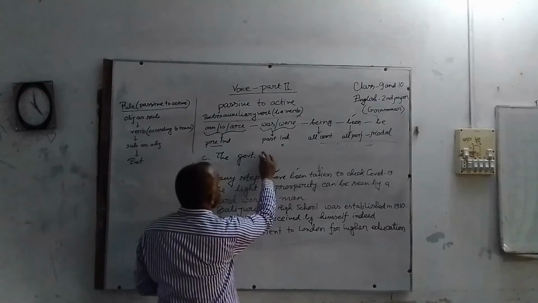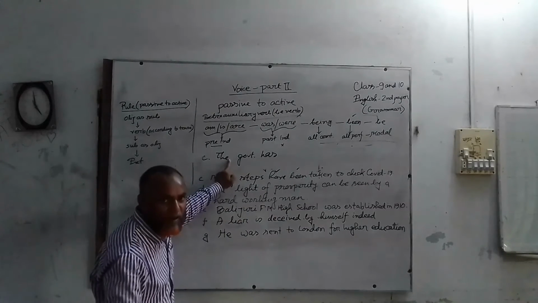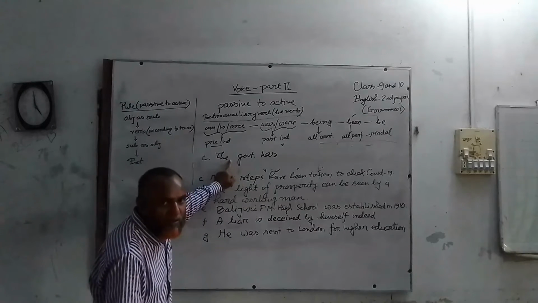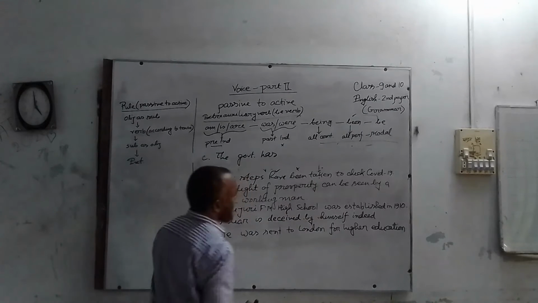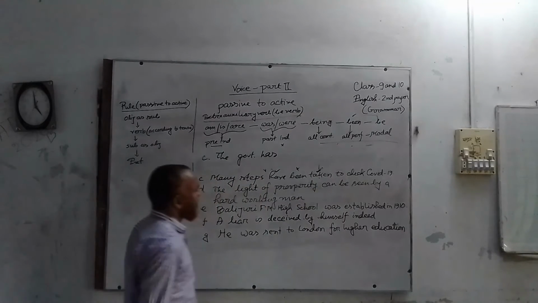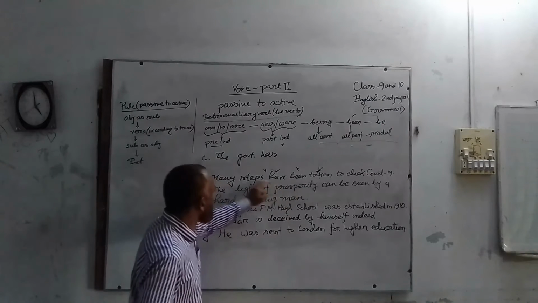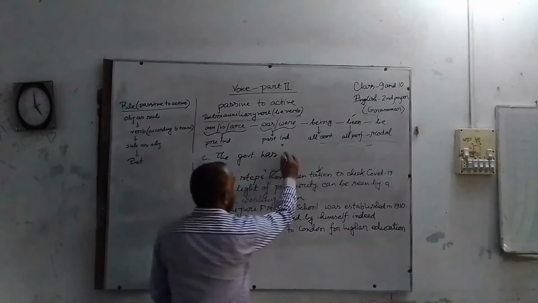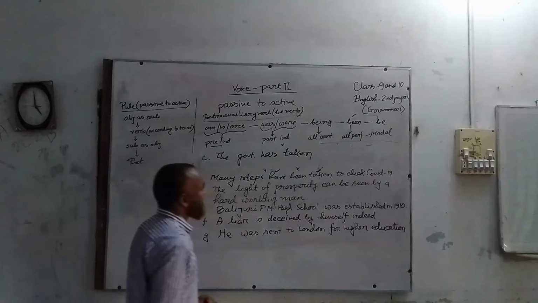After the subject you should write "has", as it's third person singular. What form should be used? As it is present perfect, you have to write the past participle form of the verb.